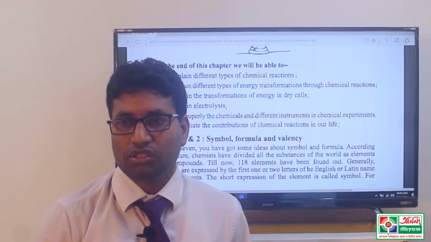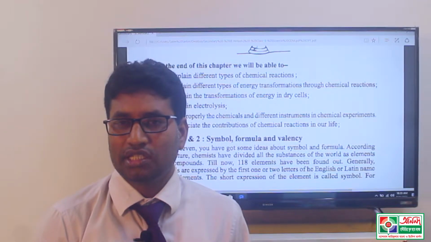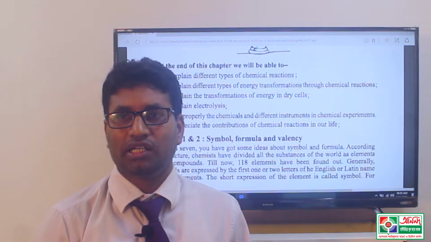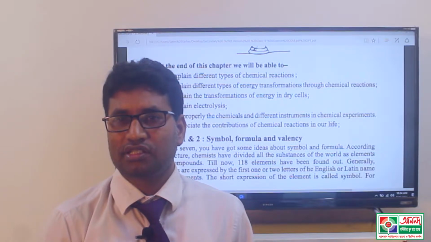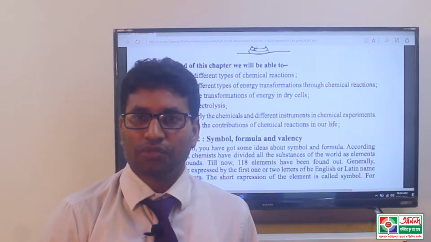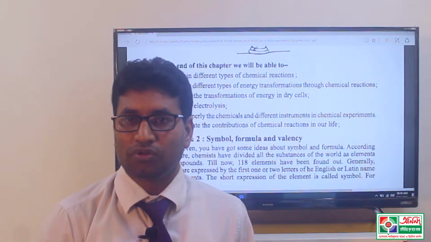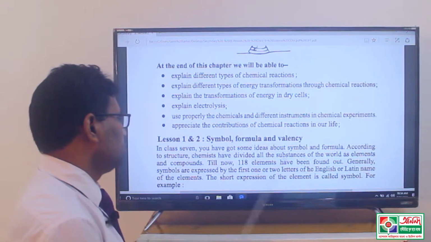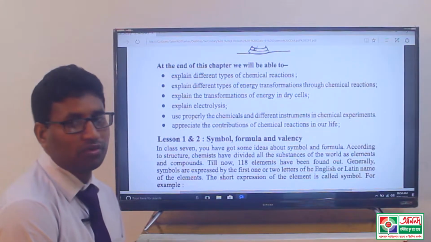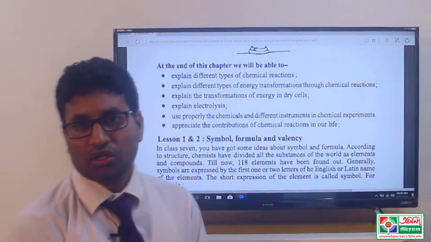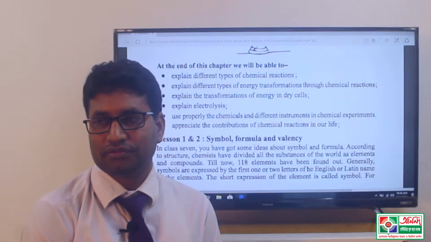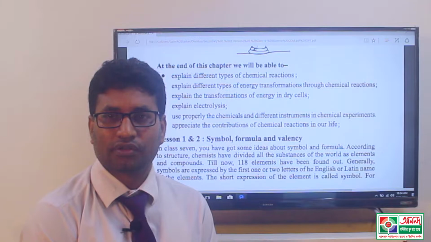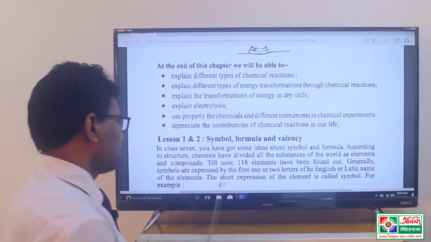We know that a total of 118 elements are present in the chemistry subject, and these 118 elements are arranged in one kind of table. The name of this table is the periodic table. Now, in class 7 we got some ideas about symbols and formulas. That means symbol and formula were also discussed in class 7. Maybe the chapter is 6 or 7, anyone.